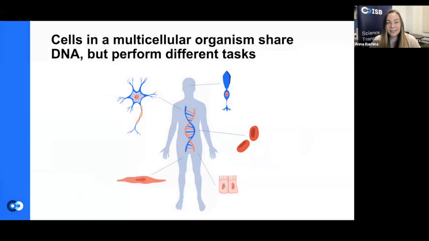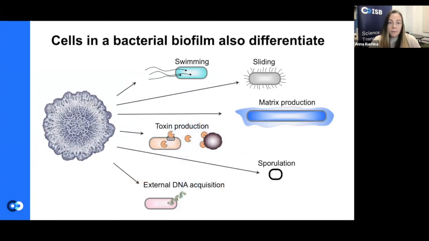Right, so we know that cells in a multicellular organism share the same DNA, but perform different tasks. So for example, in our own body, right, we have so many types of cells that perform specialized functions, and a neuron is completely different in function than, for example, a muscle cell, but they all have the same DNA. So the cells just differentiate, they express different sets of genes, or they activate different sets of genes, and that makes them special and unique. So it turns out that cells within a bacterial biofilm, when they start signaling to each other and form this collective behavior, they also differentiate to benefit the whole community, right?